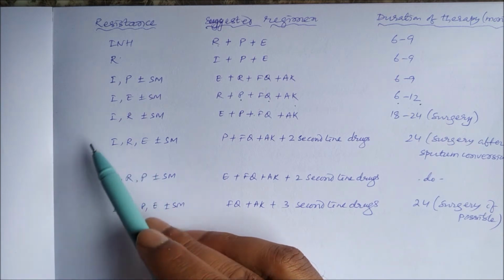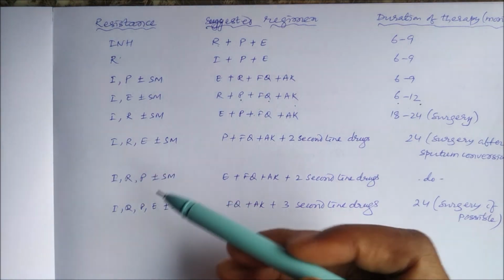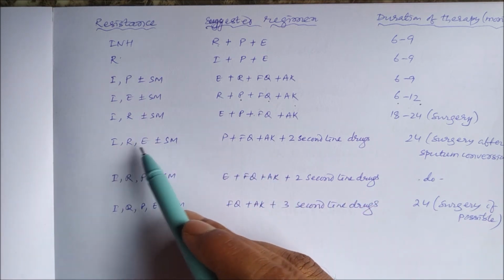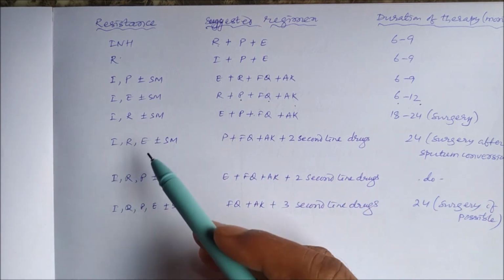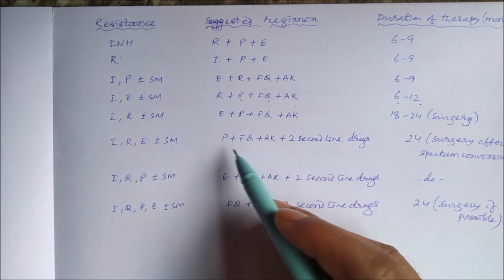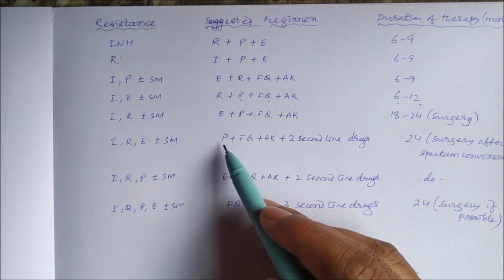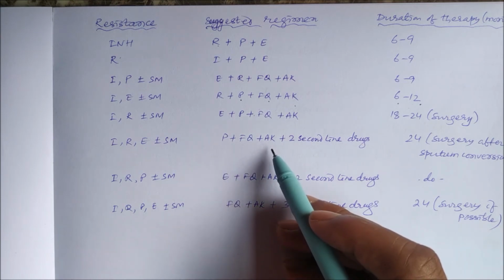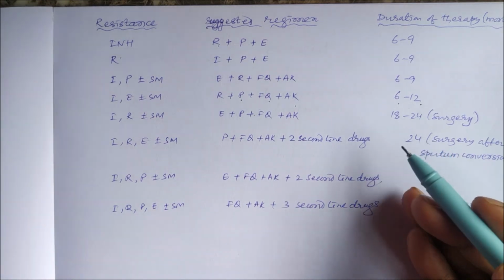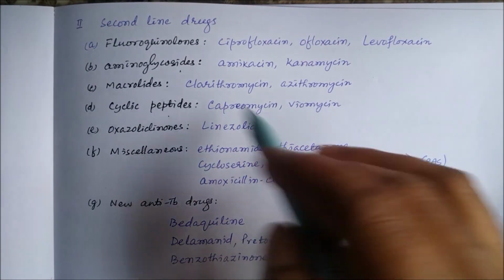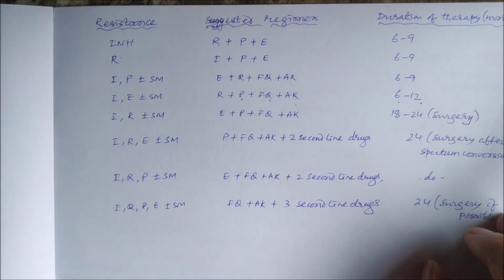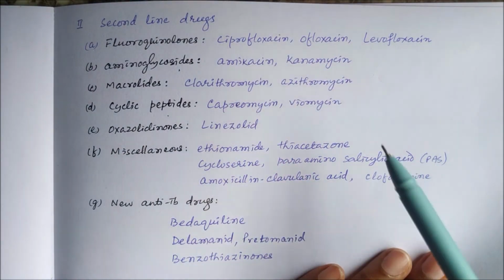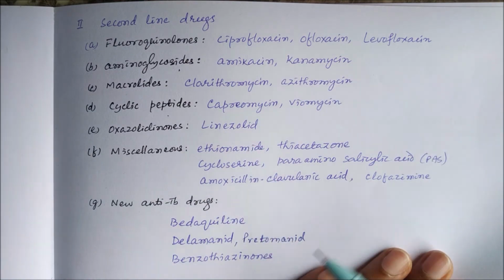When there is resistance to 3 first line drugs, isoniazid, rifampin and ethambutol, we give the other first line drug, pyrazinamide, plus fluoroquinolone plus amikacin plus 2 other second line drugs, including amoxicillin clavulanic acid or clarithromycin or linezolid.